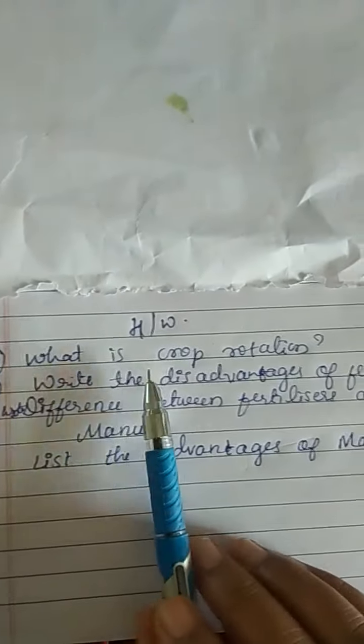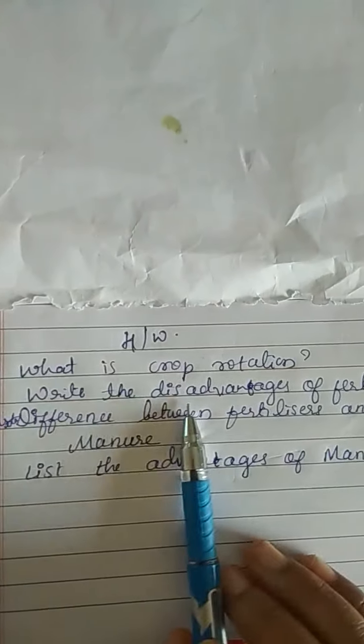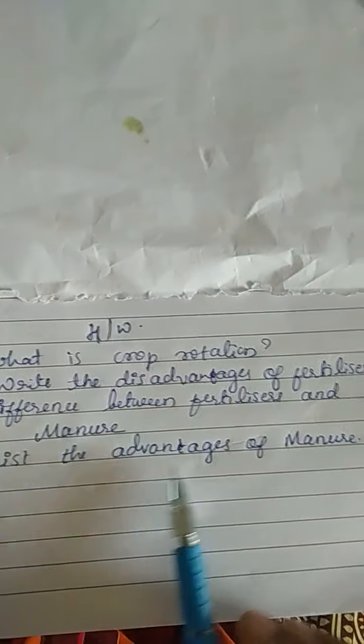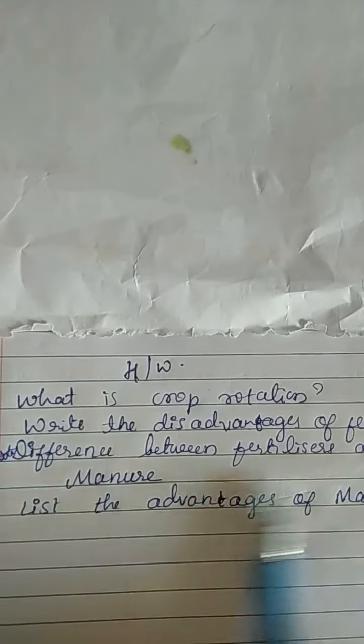Homework. What is crop rotation? Write the disadvantages of fertilizers. Write the difference between fertilizers and manure. List the advantages of manure. Understand? Write answers for these questions.